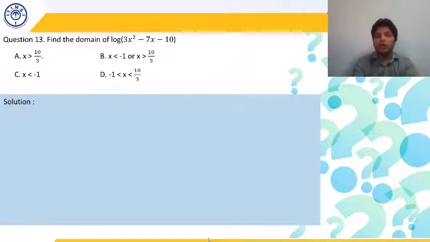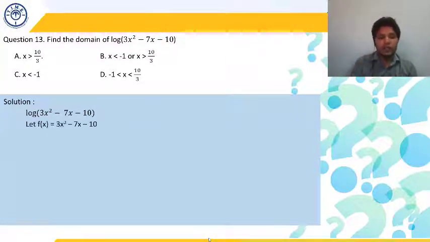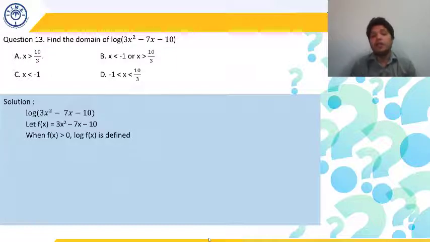So here we have log of 3x square minus 7x minus 10. So our function is log of f(x). This can only be defined if 3x square minus 7x minus 10 is greater than 0. So let f(x) be the function 3x square minus 7x minus 10. This should be greater than 0, then only log of f(x) will be defined.